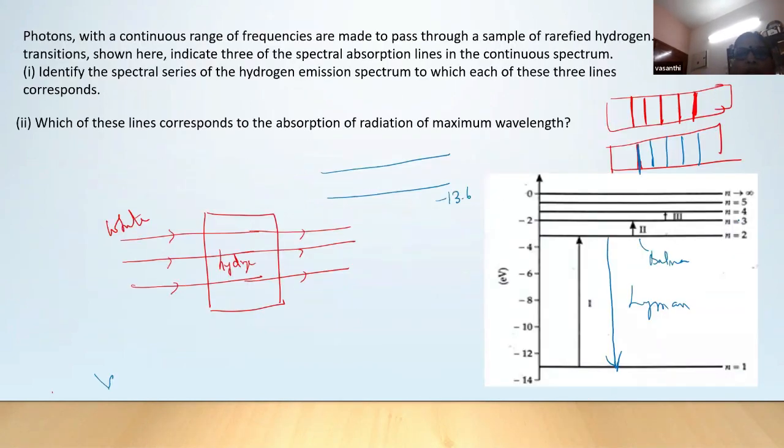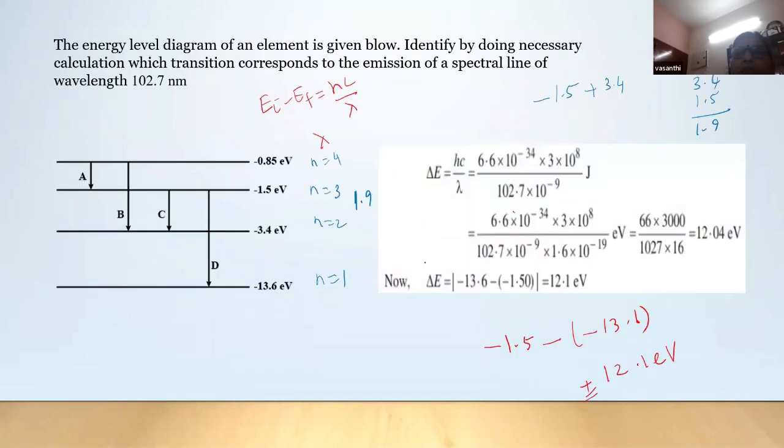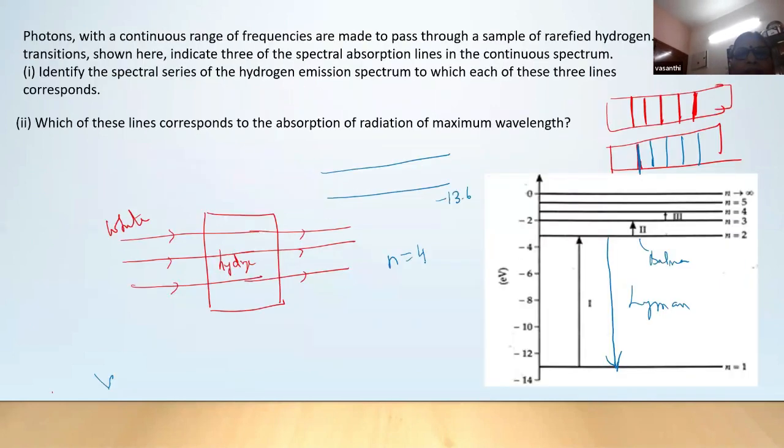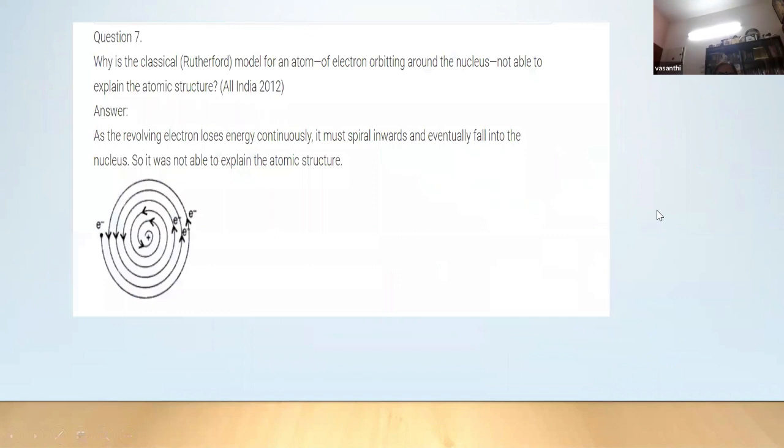n = 4 is 0.85, and n = 3 is 1.5, all negative. So if you calculate and find the energy difference, we can prove that the third transition corresponds to minimum energy.